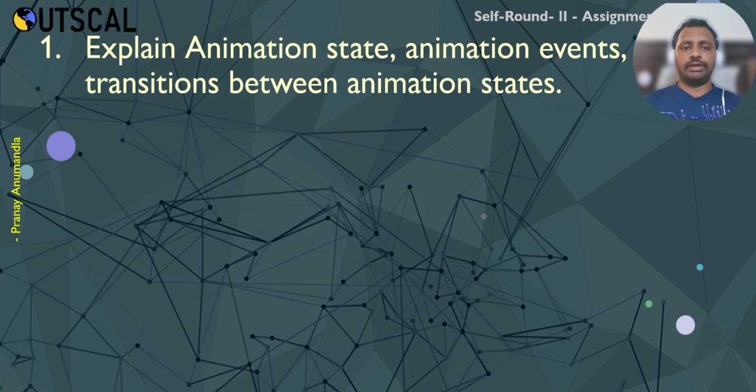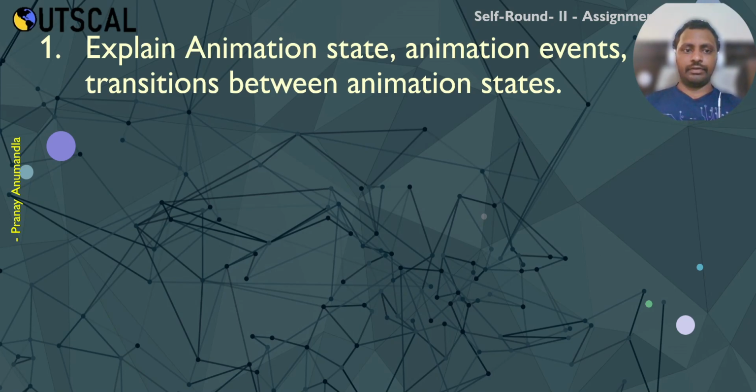An animation state is nothing but an animation which the player can be in. Like it might be an idle animation or a jump animation. The animation clip will be stated as an animation state in the animation state machine. It can be any type of animation clip that a player or object can have. It is called an animation state.